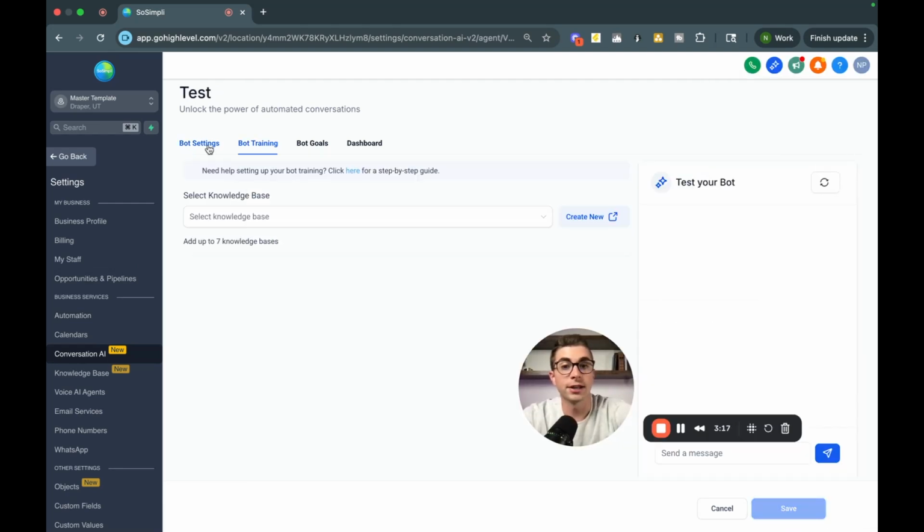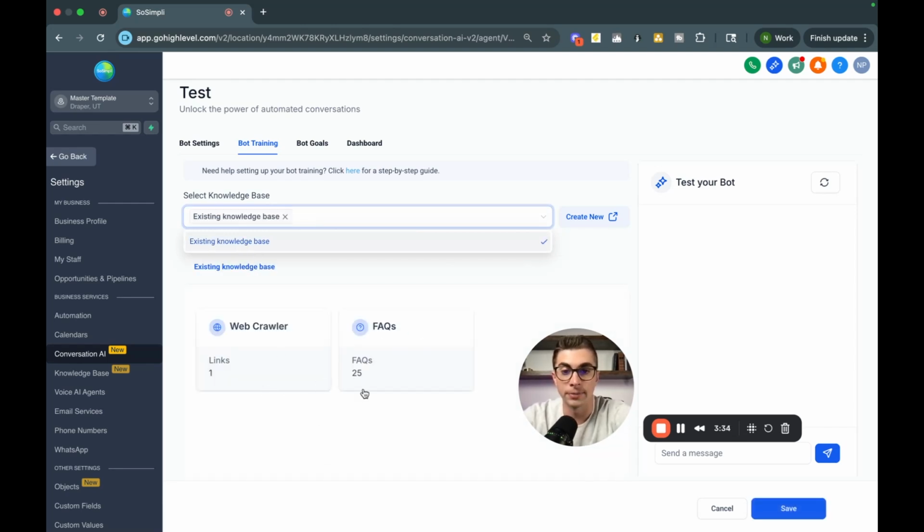All right, so once you have all your settings set up, you're going to go ahead and go to bot training, and this is where the meat and potatoes of the bot is going to be built. You'll see here you have bot goals, and then you have bot training. Now, what's cool about this is it will actually save knowledge from other bots that you've built out. So you can use your existing knowledge base, and you'll see here that there's different websites that this is pulling from and different FAQ docs that I've put in here.